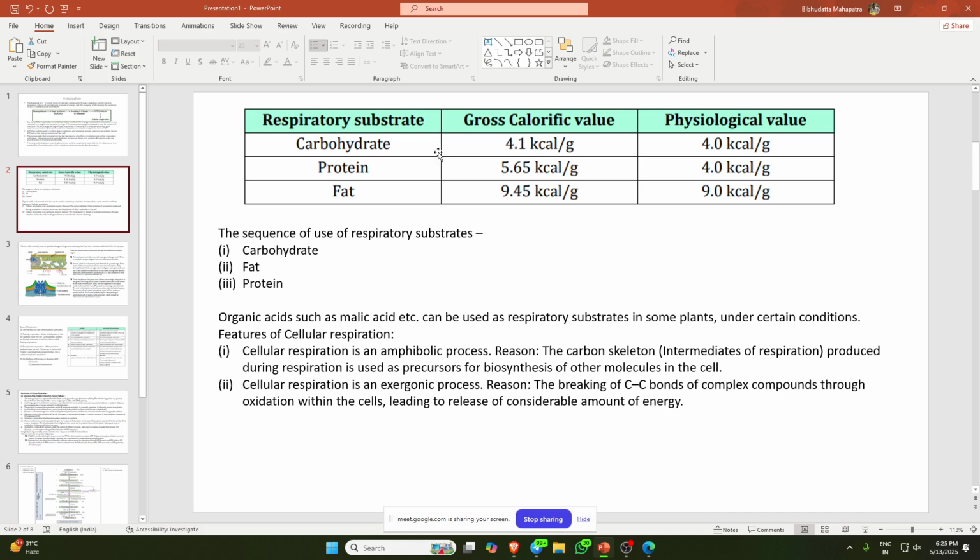Okay. So these are the respiratory substrates, gross calorific value, and the physiological value. For carbohydrate, it will be 4.1 kilocalorie per gram, and the physiological value is 4.0. So protein and fat. Okay. The sequence of respiratory substrates will be carbohydrate, fat, and protein. Organic acids such as malic acid can also be used as a respiratory substrate in some plants under certain conditions.